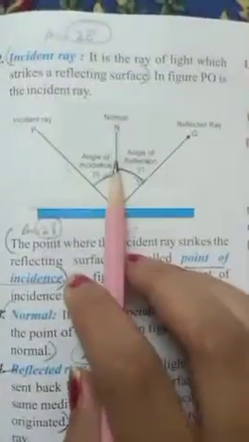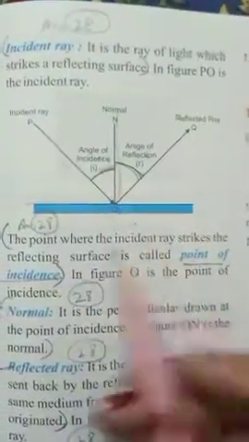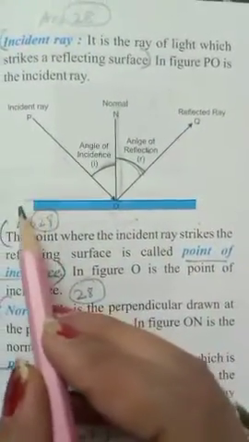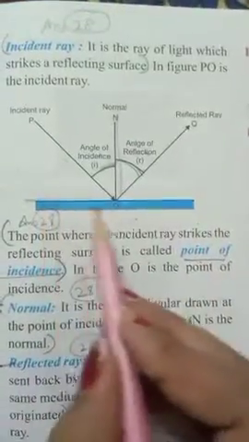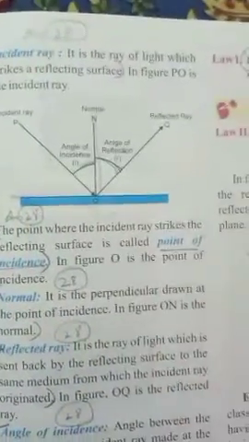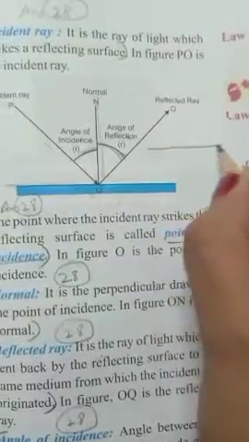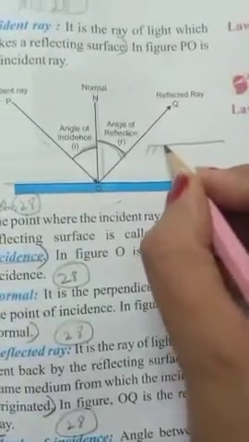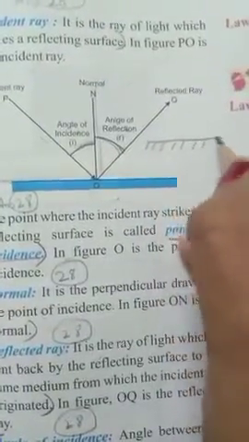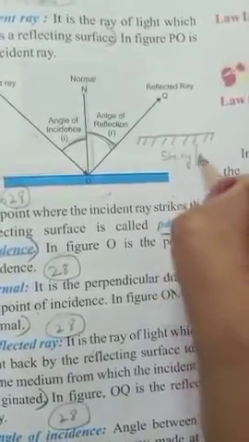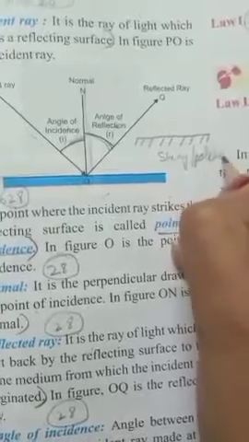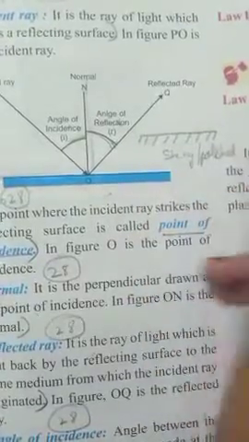And then comes some terms related to reflection. Most important is that it should have a plane mirror, a plane surface. So this is a plane surface, and if it is shiny then you can draw lines like that. These lines tell us that the surface is shiny or polished.